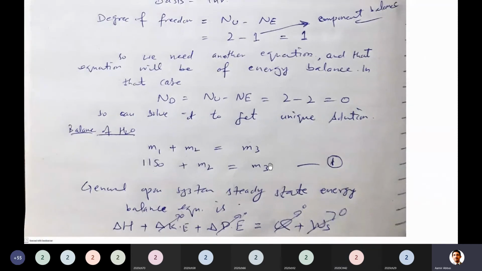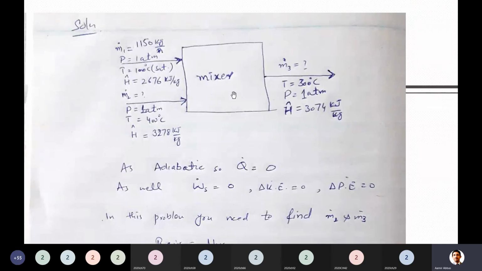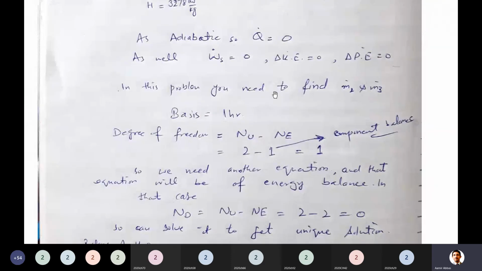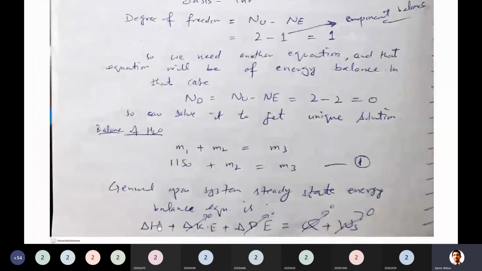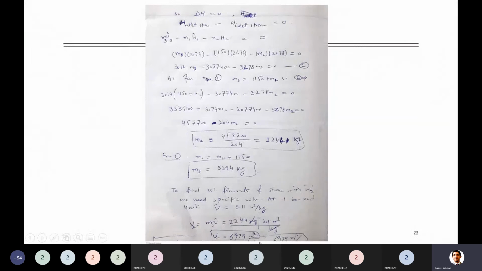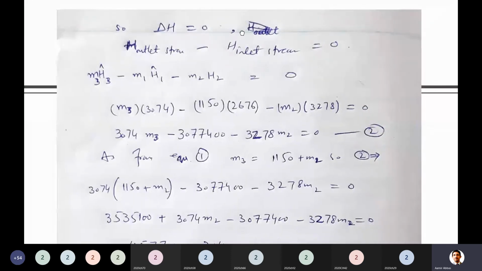I wrote this. Okay. The next equation which we can write, as I already told you, is the energy balance equation. For energy balance, this is the general equation. This is an open system and steady state. Why steady state? Because all the steam coming in is going out. Nothing is stored here. So we will write this equation, and I already told you that 4 terms will become 0. I already discussed it at the start. Q, WS, delta KE and delta PE are all 0. It means your delta H is equal to 0. Okay with this? Here I mentioned why Q is 0, why WS and these are all 0, because he told a few things and some are obvious. So delta H is 0 is my equation.